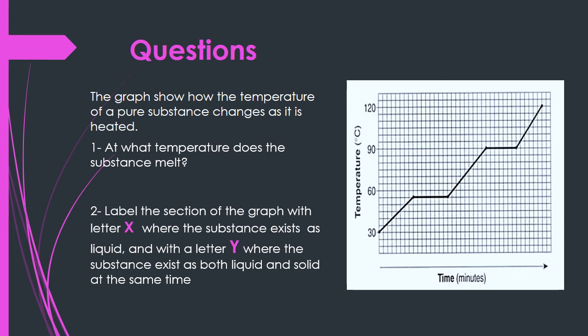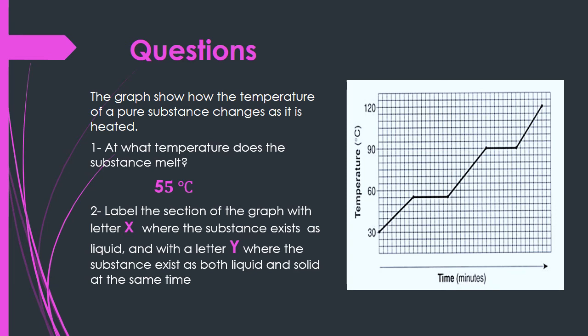First question, at what temperature does the substance melt? We know that melting occurs at constant temperature. So which line refers to constant temperature? Yes, the second line. This line is at about 55 degrees Celsius. So the melting point, or the temperature at which the substance will melt, is 55 degrees Celsius.